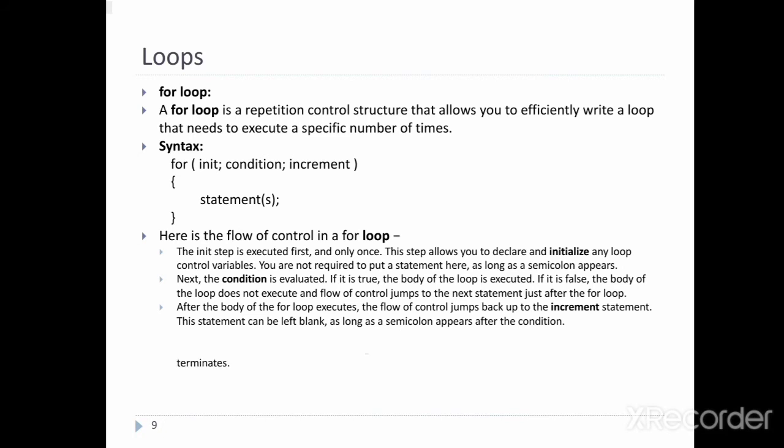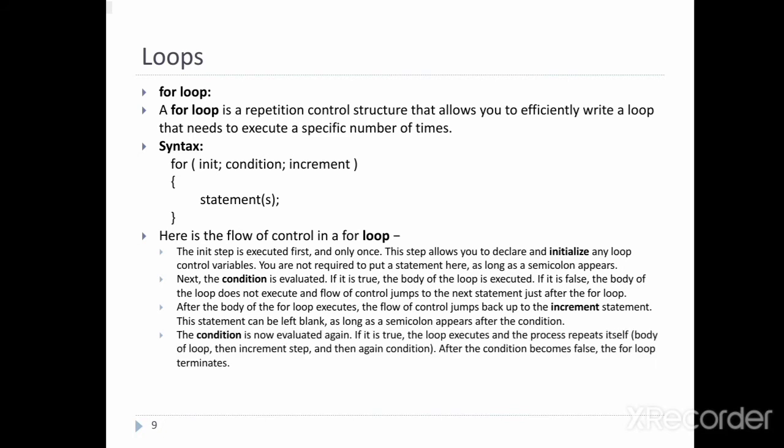Next, the condition is evaluated. If it is true, the body of the loop is executed. If it is false, the body of the loop does not execute and flow of control jumps to the next statement just after the for loop. After the body of the for loop executes, the flow of control jumps back up to the increment statement, and this statement can be left blank, as long as a semicolon appears after the condition.